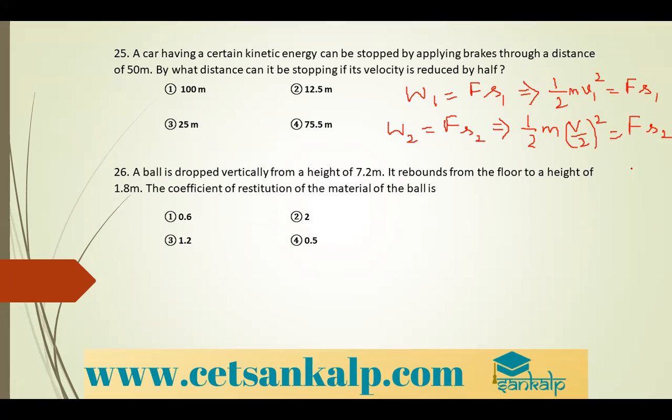Okay, so you can write that as 1 by 4 into half M V1 square is equal to F into S2, but this can be written as F into S1 divided by 4 is equal to F into S2.